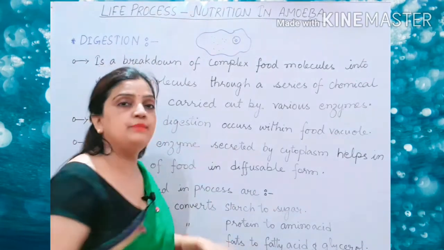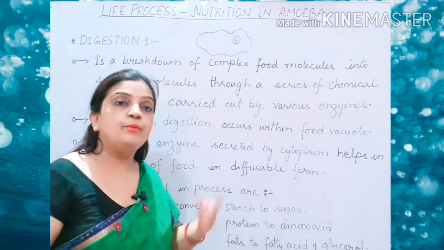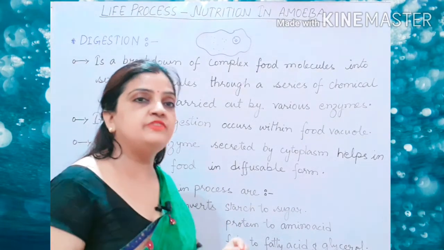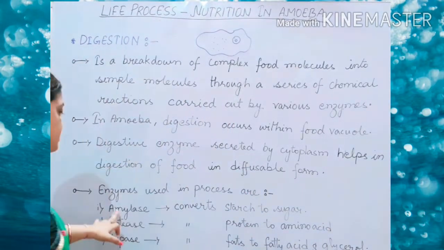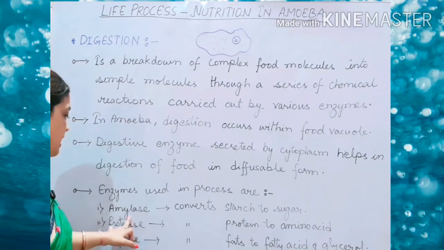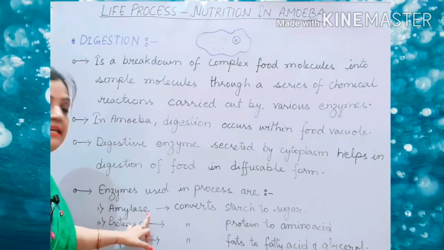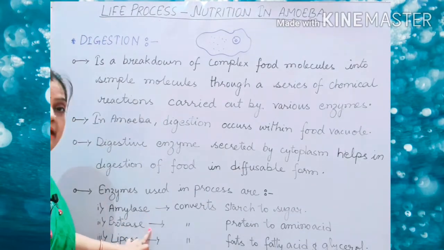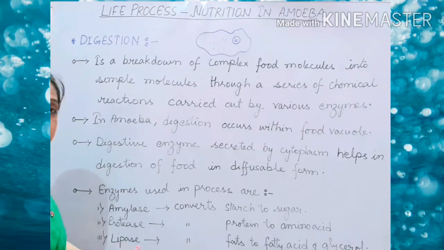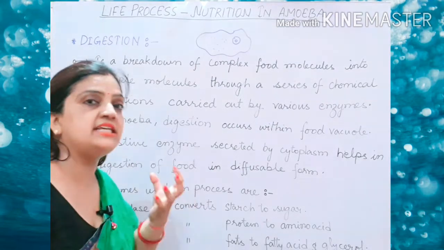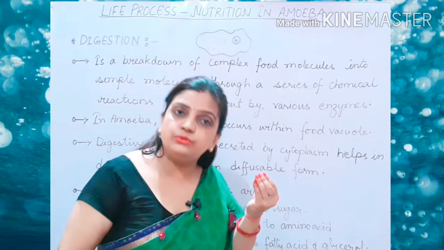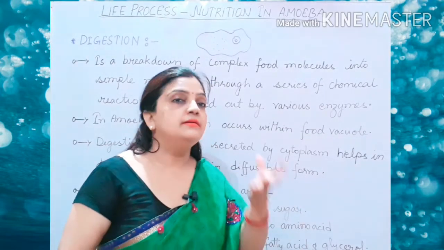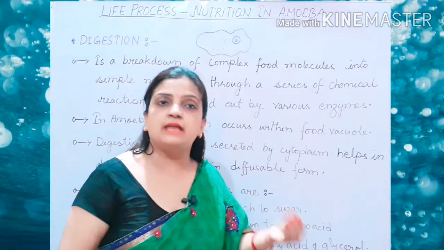Children, wherever the word ASE is added, now you can see amylase, protease, lipase, this ASE word, wherever it is added, you can think that it is a type of enzyme.